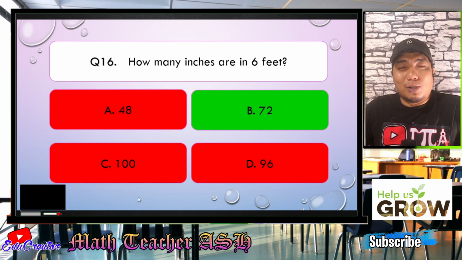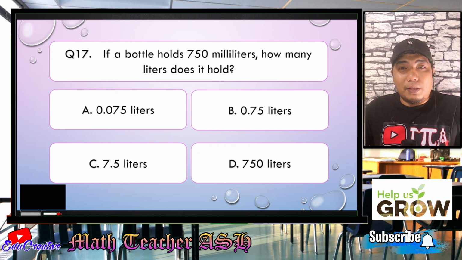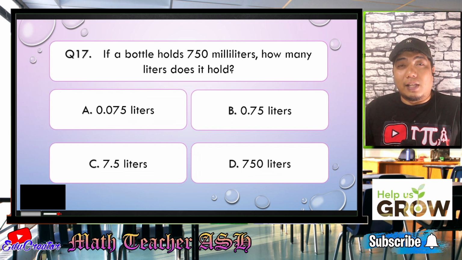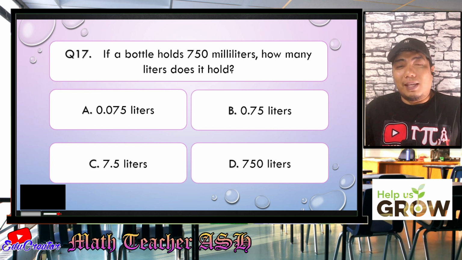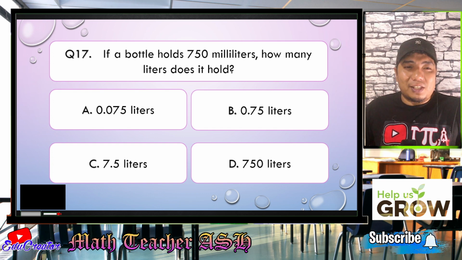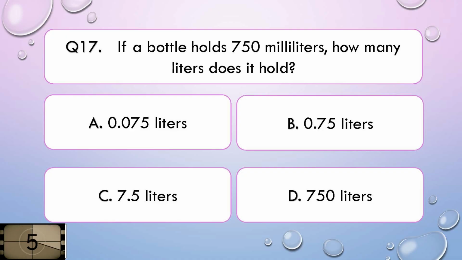So now let us go to question number 17. If a bottle holds 750 milliliters, how many liters does it hold? Is it A, 75 thousandths liter, B, 75 hundredths liter, C, 7 and 5 tenths liter, or D, 750 liters? I'll give you 5 seconds to think about your answer.